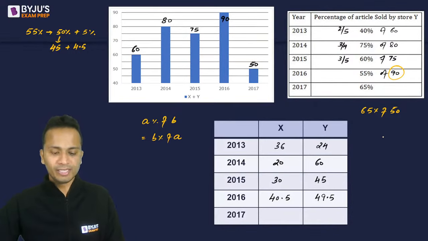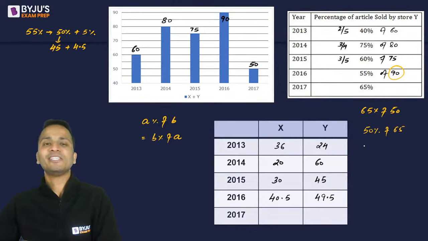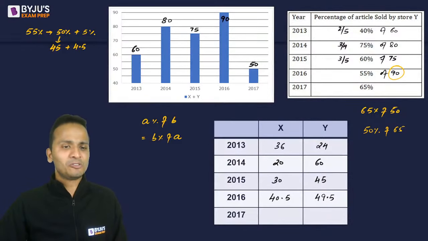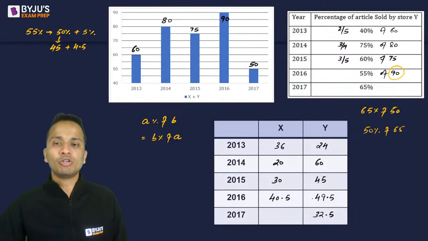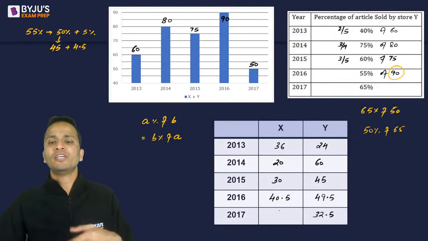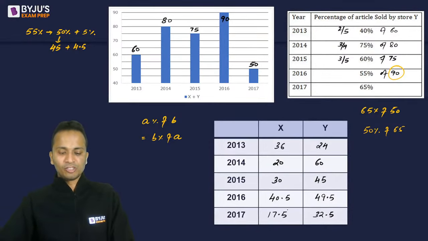So if I convert this, 65 percentage of 50, I can write it as 50 percentage of 65, right? A 50 percentage of any number is half of that number. So you have to halve 65 and you will get the value. Okay. So write the half of 65 here. So it will be 50 percentage of 65, that is 32.5. Okay. Total value was 50, out of which y is 32.5. So remaining x will be 17.5. All right. So that's it.